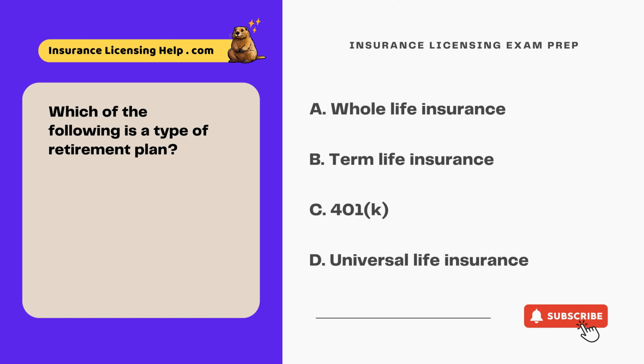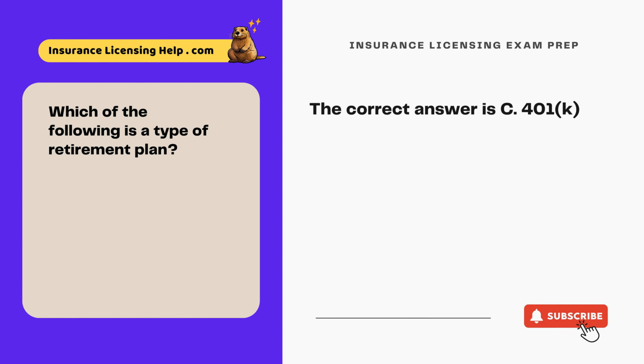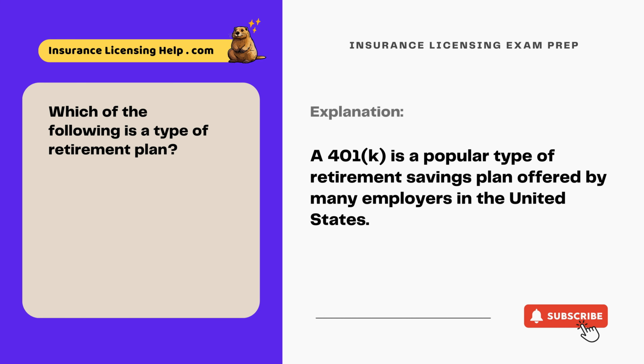Which of the following is a type of retirement plan? A. Whole life insurance. B. Term life insurance. C. 401(k). D. Universal life insurance. The correct answer is C. 401(k). A 401(k) is a popular type of retirement savings plan offered by many employers in the United States.